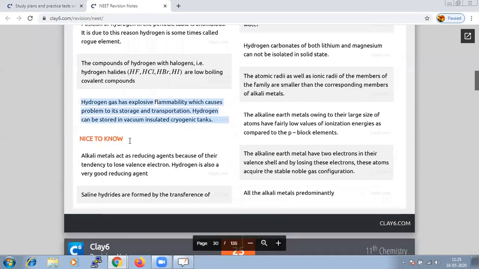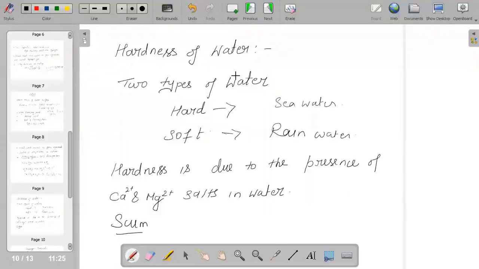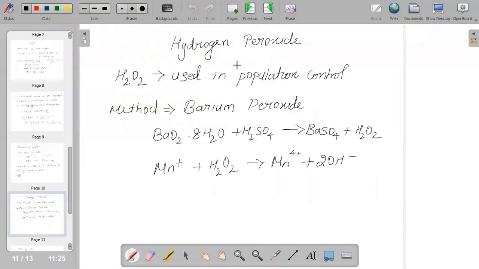And next, when we talk about hydrogen peroxide, that is H2O2. What is compulsory to know about it?